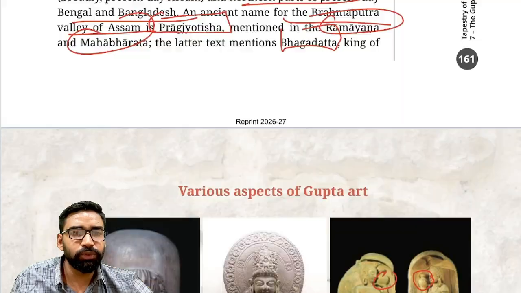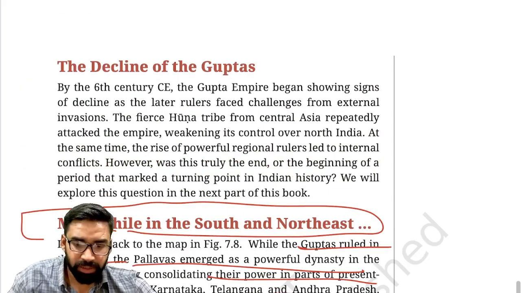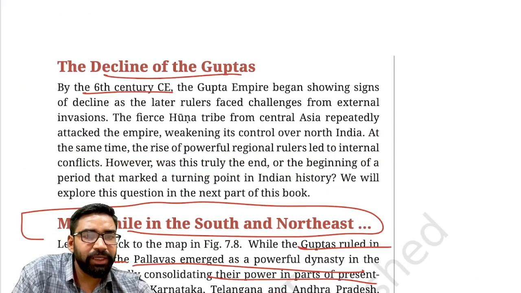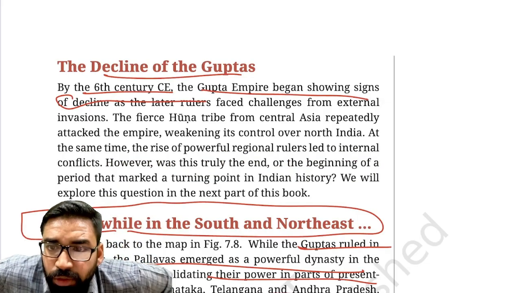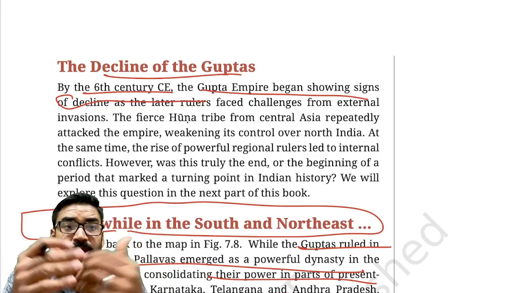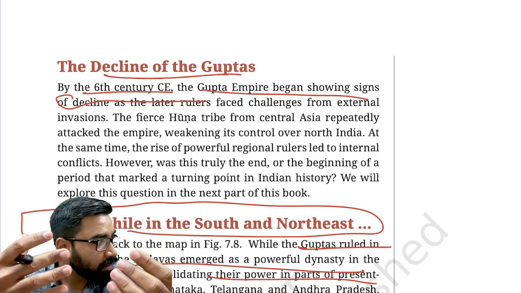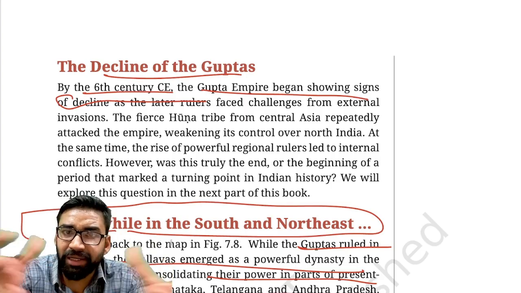So let me show you this paragraph. Decline of Guptas. Clear? So by the 6th century AD, the Gupta empire started declining. Why? Because after the death of Chandragupta II, remember this thing, weak Gupta rulers were there, and they were unable to maintain their hold.